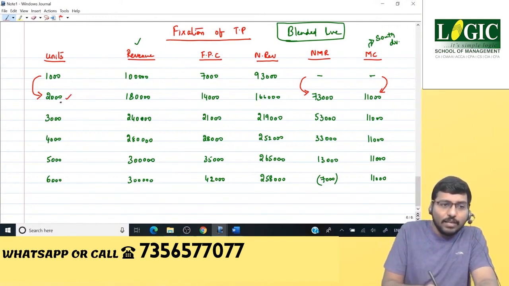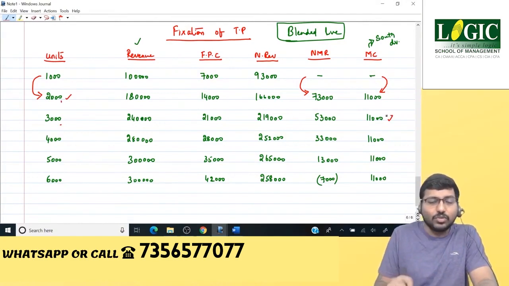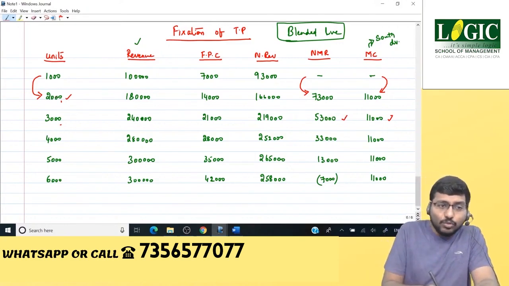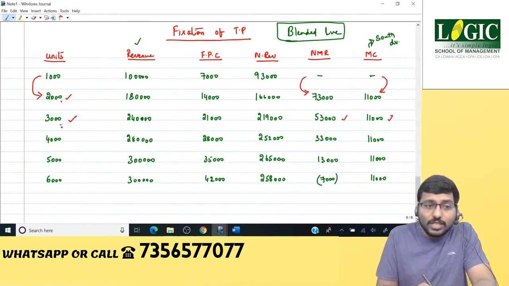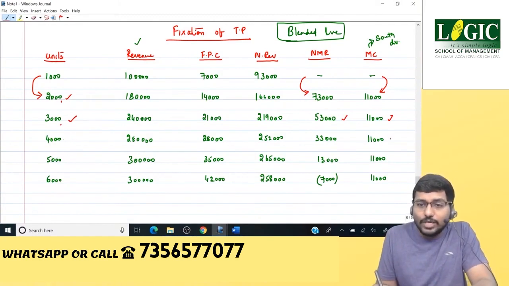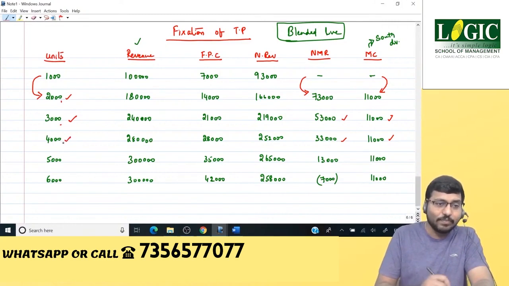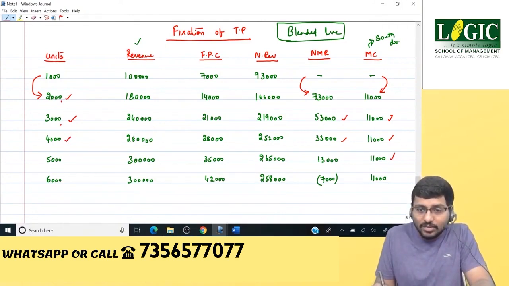Now, if you move from 2000 to 3000, you need to spend 11,000. You will be getting 53,000 in return. Will you move from 2000 to 3000? Yes. If you move from 3000 to 4000, you need to spend 11,000 to get 33,000 of revenue inflow. Will you? Yes. If you move from 4,000 to 5,000, I need to spend 11,000 to get 13,000.